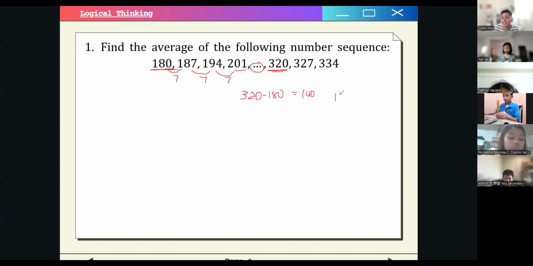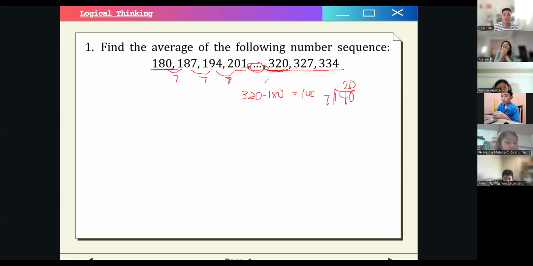And we know that 140 is divisible by 7, right? This is just 20. Therefore, it follows that this is a good arithmetic sequence, so the terms in between also have this common difference of 7.